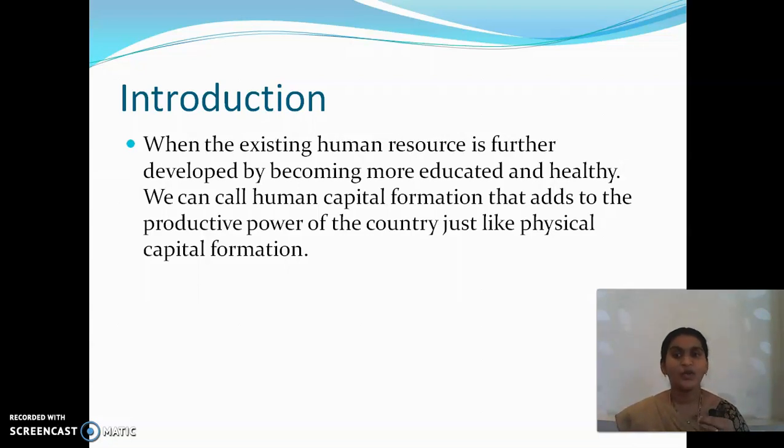Okay, children? So we have to give them more and more productivity. That means we have to invest on their education, health, and the other form, like training. Okay, let us see the next one.